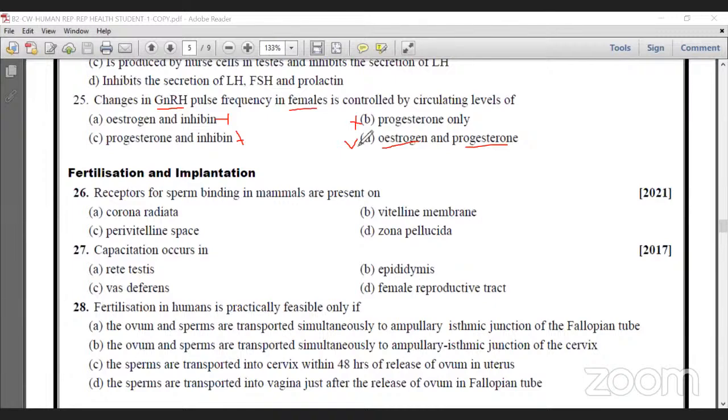So you have to remember one point: gonadotropin releasing hormone is secreted by the hypothalamus. Then the hypothalamus controls the pituitary gland. Then the pituitary gland produces FSH and LH. Then FSH and LH act on production of estrogen and progesterone both.